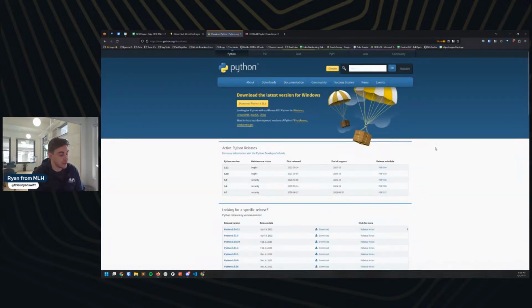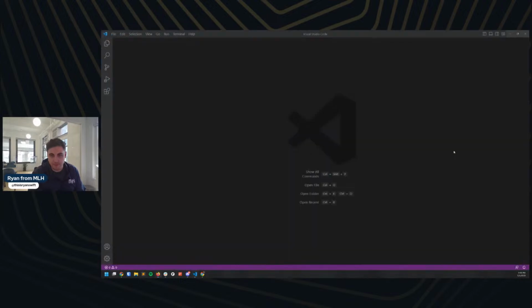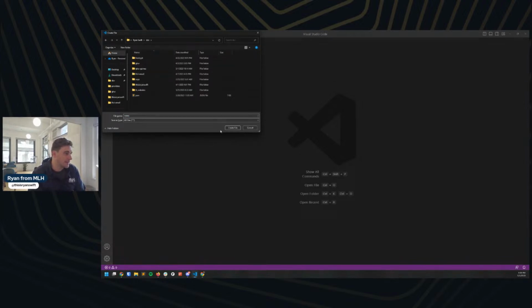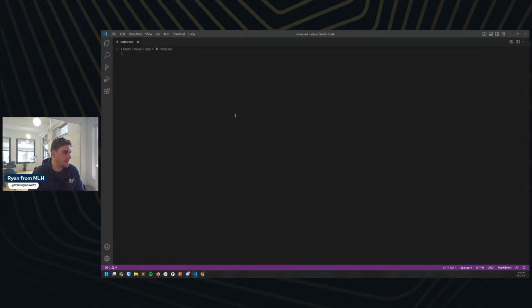And actually, I lied. I'm going to take a pause. I'm going to reopen up VS Code, and I want to make a new file real quick. We're just going to call this notes.md. MD is markdown for those of you who are not familiar. We're just going to save this right here and create this real quick. Cool. And I'm going to take notes on all the different things we do today, because I want to use this for my README later on for this project. So if anyone wants to follow along at home, I want to be able to provide them with all the notes I use today here as well.